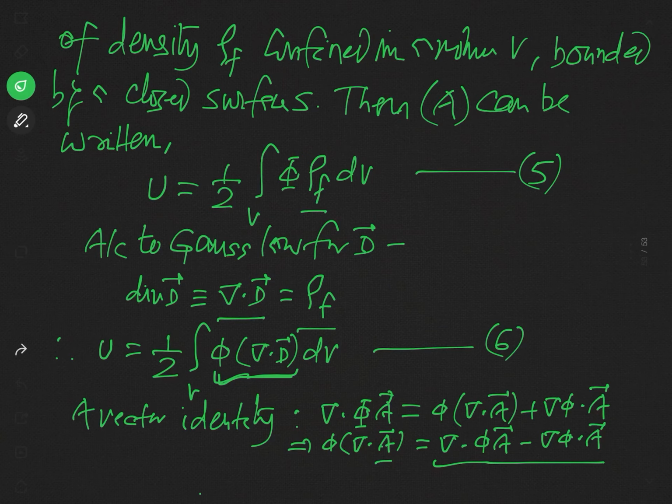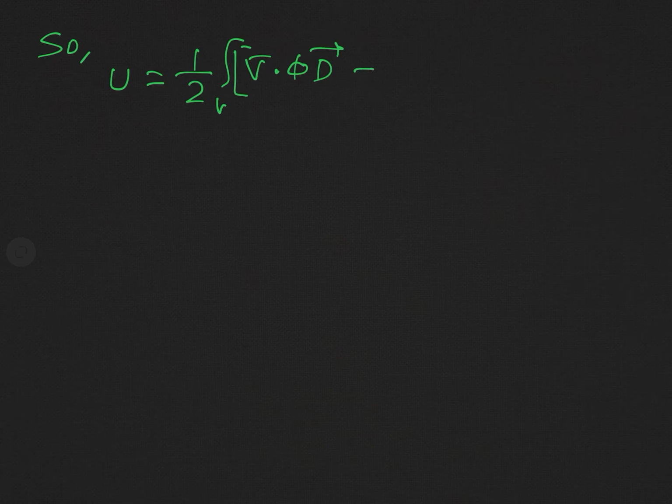So see this separately, I am just writing it on another page. You can see, we can write u equal to 1 over 2 integral over V of del dot phi D minus del phi dot D, dV.